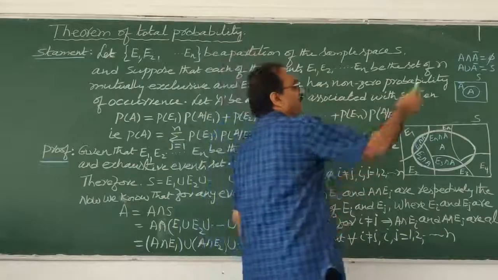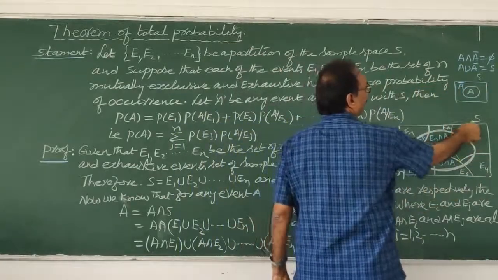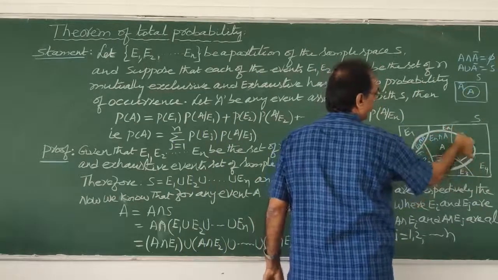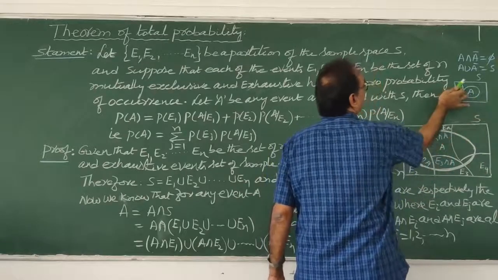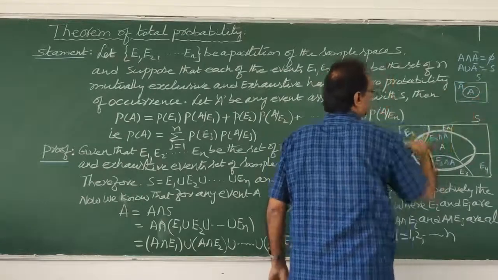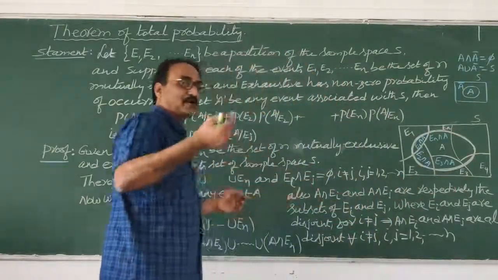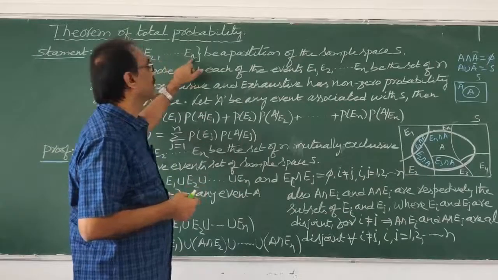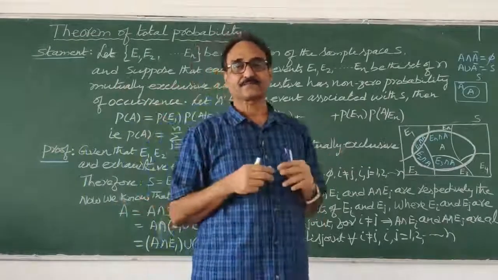So again I put the sample space here. Here this is also the sample space. And here I put one A, yes, this is A, the entire part is A, that's why I wrote A here. Outside A, the complement is there. Here what I did: the sample space is now divided into E1, E2 and so on up to En. So many partitions we made.